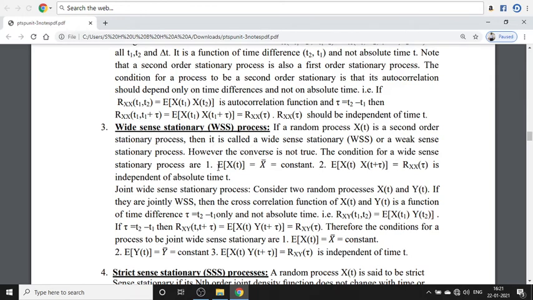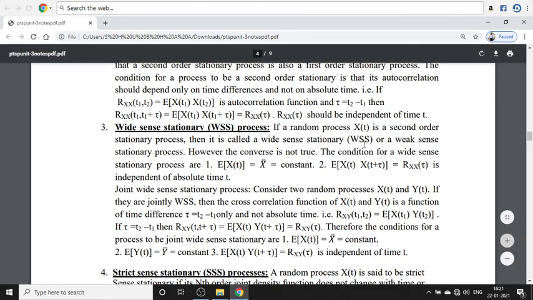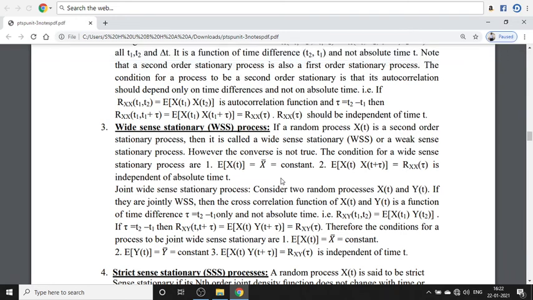The conditions for the wide sense stationary process: first, E of X(t) is equal to X bar, that is the mean, and it must be a constant. The second one is the autocorrelation, E of X(t) X(t plus tau) is equal to RX(tau). This means it must satisfy two conditions, the first order stationary and the second order stationary condition, and that will be a wide sense stationary process.